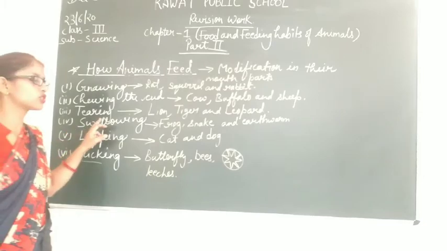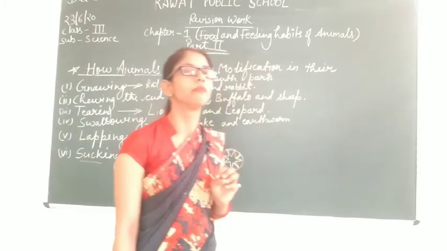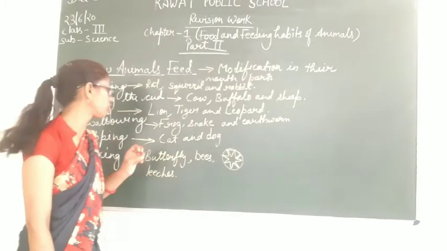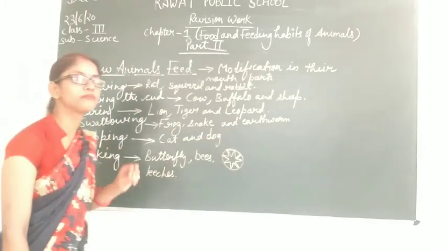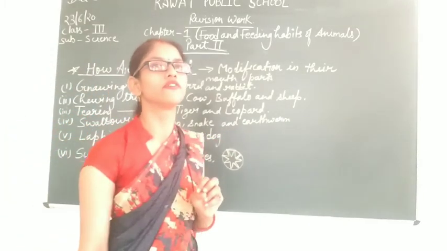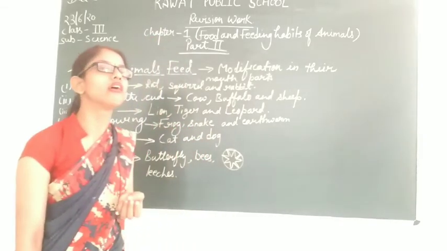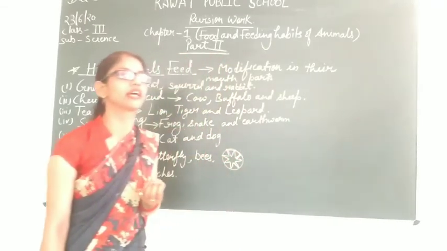The next one is swallowing. In swallowing, the animals do not have biting and chewing teeth, and they swallow their food as a whole. For example, frog, snake and earthworm. The next is lapping. Lapping is the method in which animals use their tongue to drink milk or water, in a way like licking. For example, dog and cat.